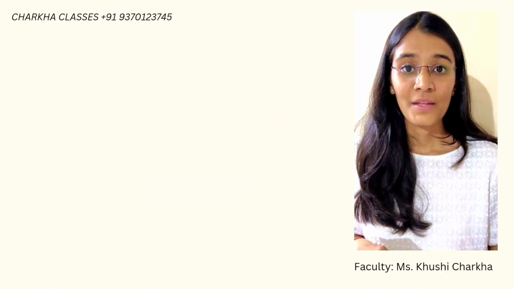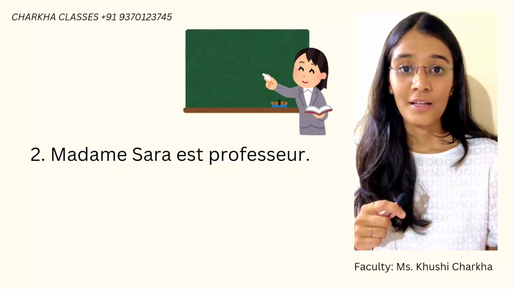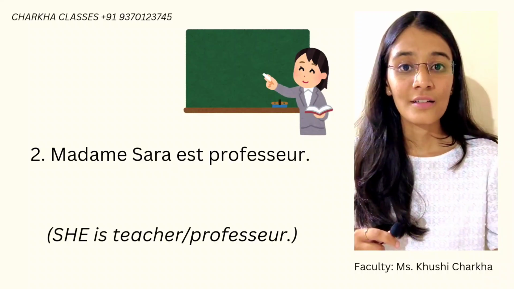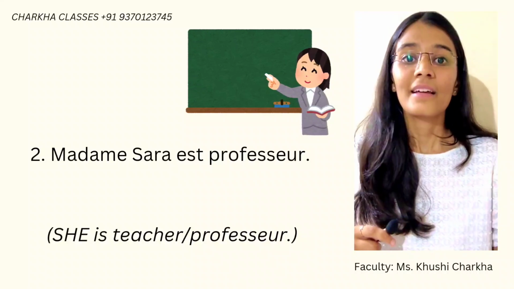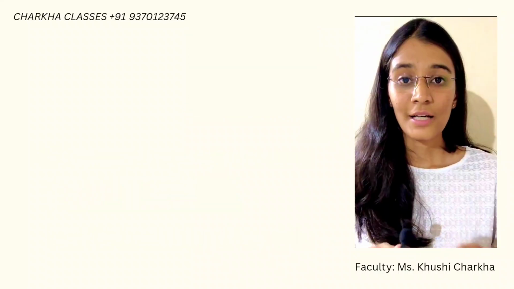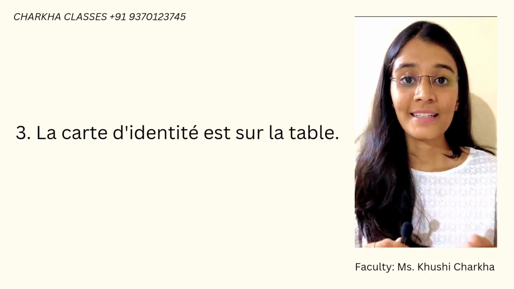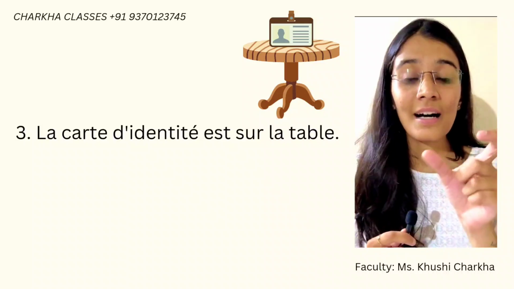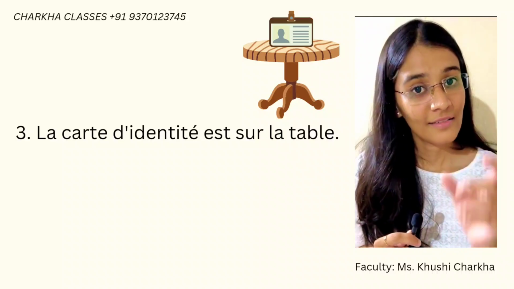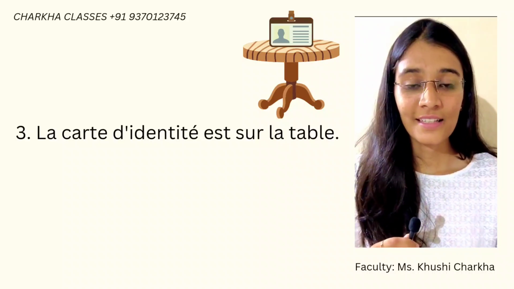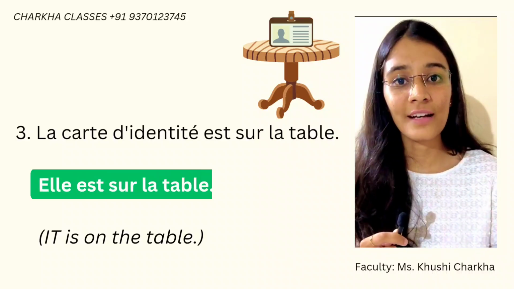Now the next example, Madame Sarah est professeur. Madame Sarah is the subject, meaning she is the professor. So for she, what do we have? Elle, E-double-L-E, elle est professeur. Now the next example, la carte d'identité est sur la table. The identity card is on the table. The identity card is the subject. In French, we categorize the nouns as feminine and masculine. So carte d'identité is feminine. So it is on the table. Elle est sur la table.